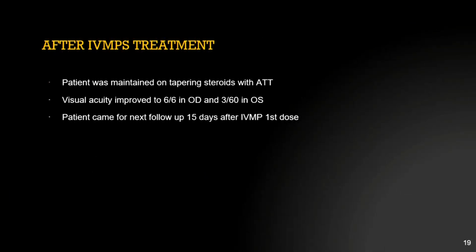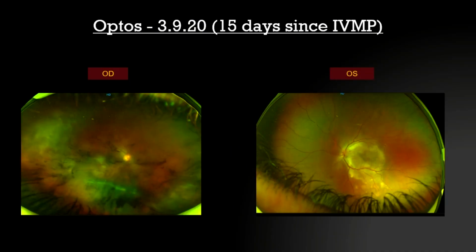So the visual acuity improved to 6/6 in the right eye and 3/60 in the left eye, and the patient after IV MPS, next follow-up was 15 days later. So now this is 15 days after the IV MPS. You can see this is now the Optos picture. The right eye, the vitreous haze has reduced and some clearing is seen in the top part, and left eye,